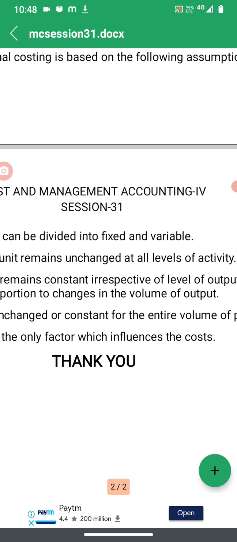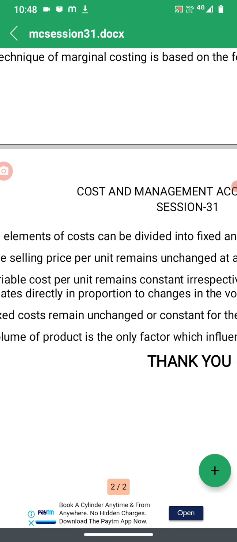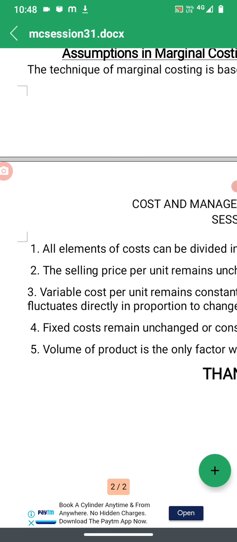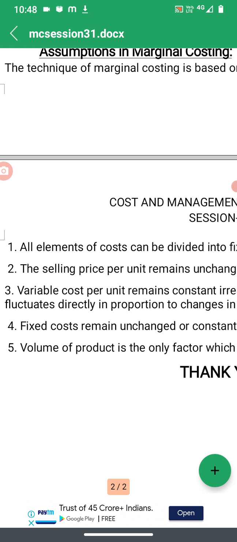Fixed cost remains fixed for different levels of output, whereas variable cost varies with the output. So that way we divide the cost, and for determination of cost of product, we take only variable cost, because we identify that variable cost is marginal cost.